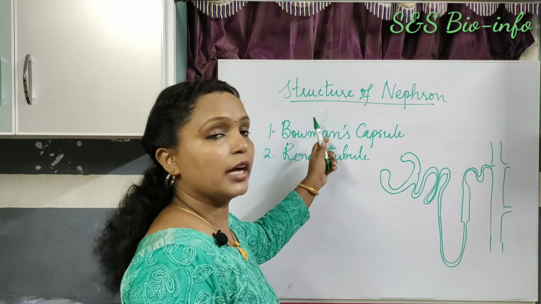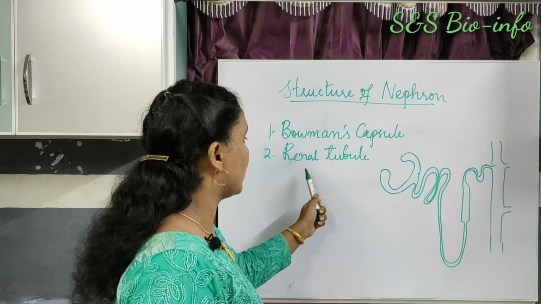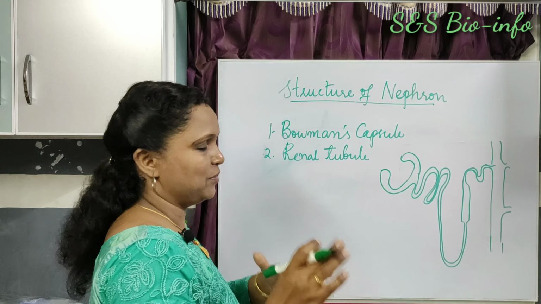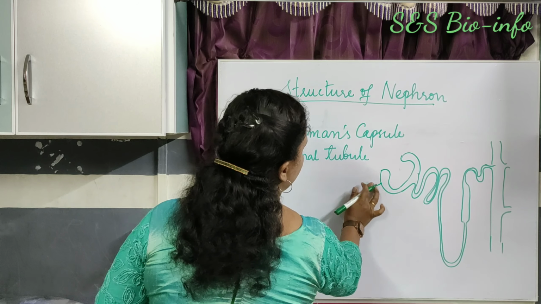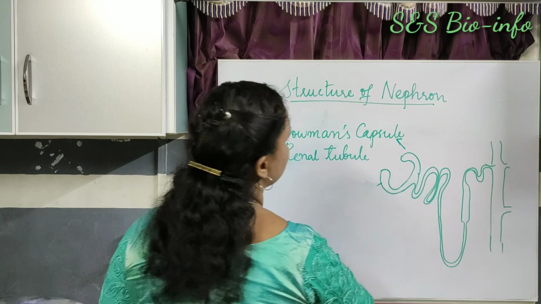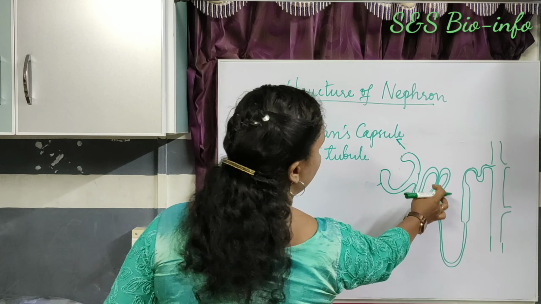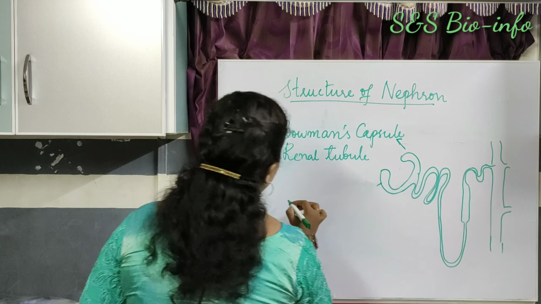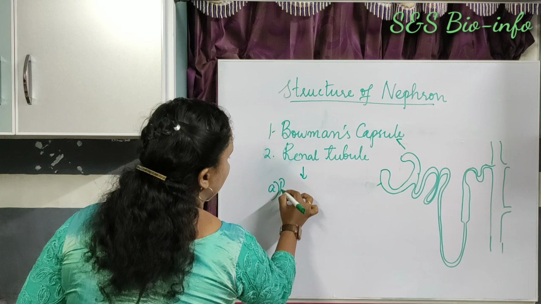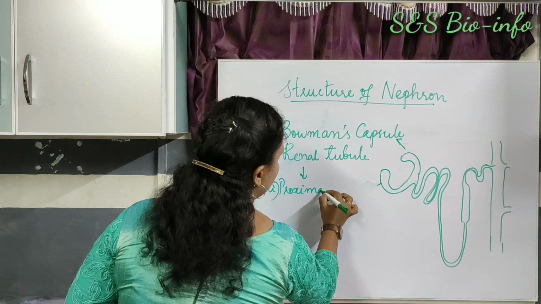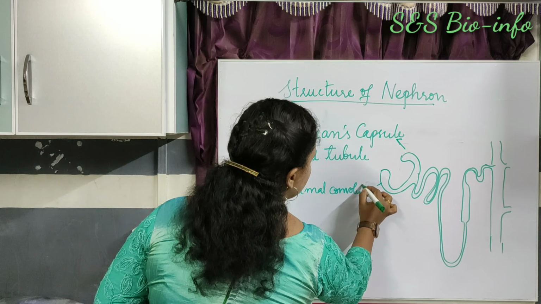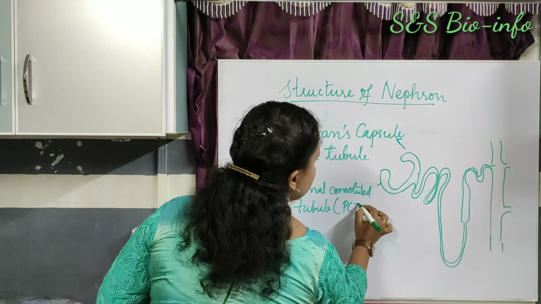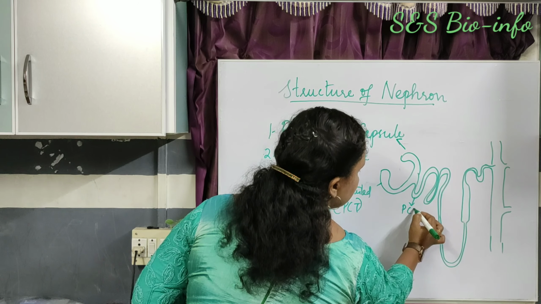A nephron has Bowman's capsule and the renal tubule. So this is called the Bowman's capsule, a hollow cup-shaped part. Okay, then the renal tubule has three parts. The first highly coiled part is called proximal convoluted tubule, or PCT. Here I just label PCT.